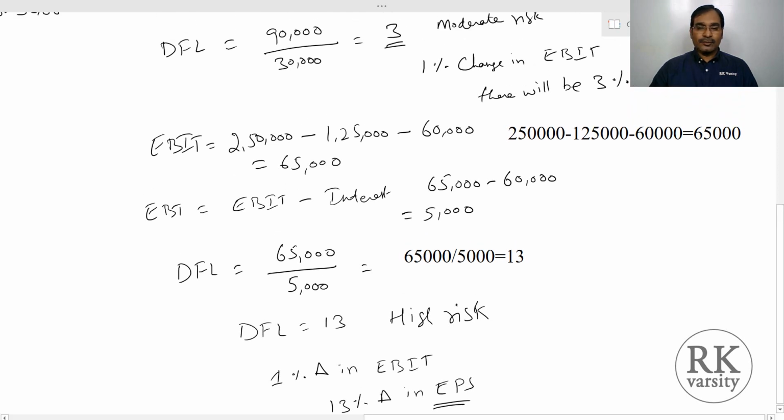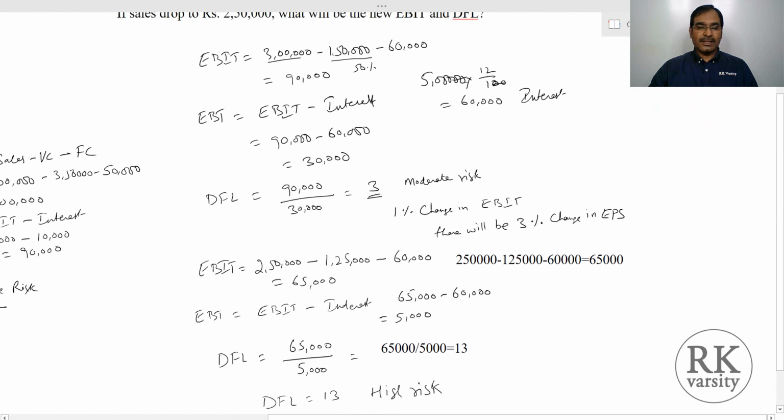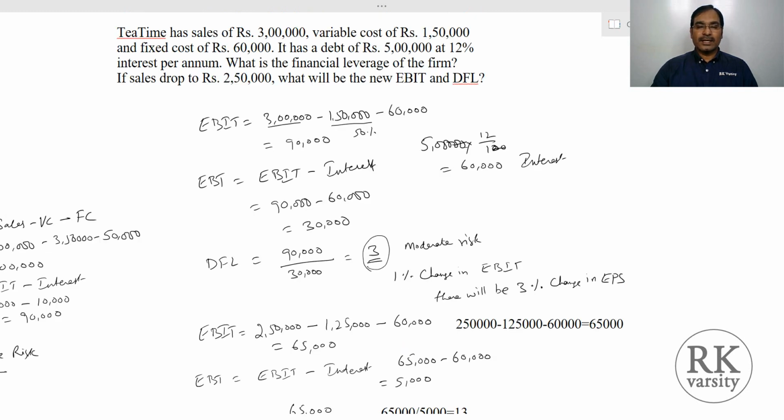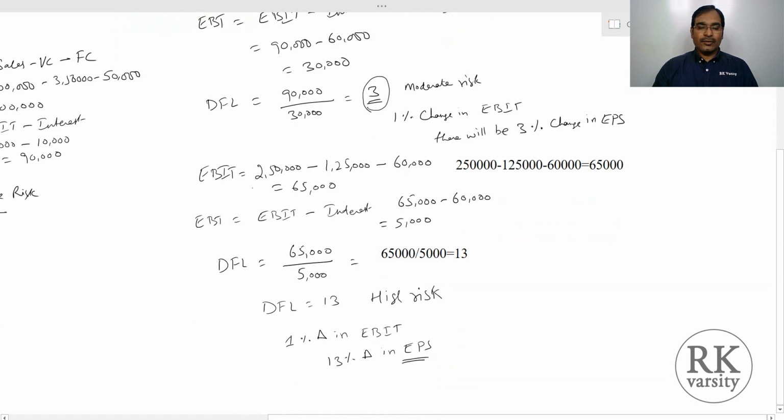Now if you observe, in the first example your degree of financial leverage is 3 because your sales are high and the interest amount that you paid is recovered phenomenally. Whereas in the other case, if your sales drop by 50,000, your degree of financial leverage increased by more than 4 times. So this is the impact of financial leverage.